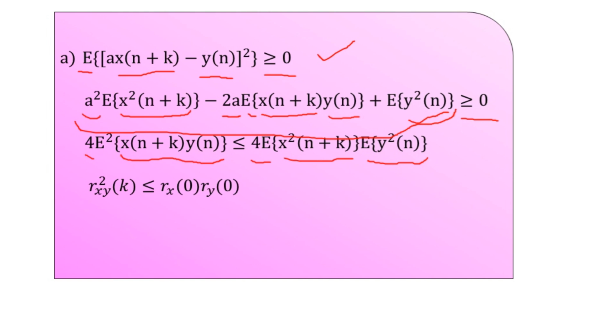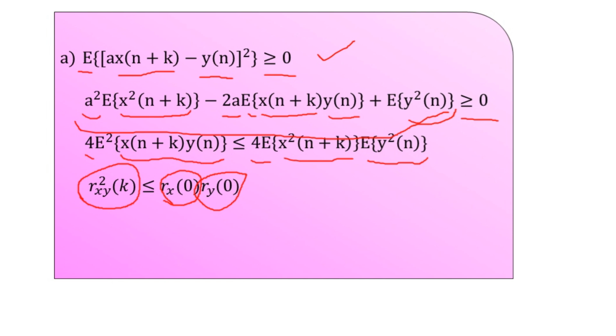So here the left hand side is represented r suffix xy square as a function of k, whereas this is less than or equal to the multiplication of rx of 0 into ry of 0 here.